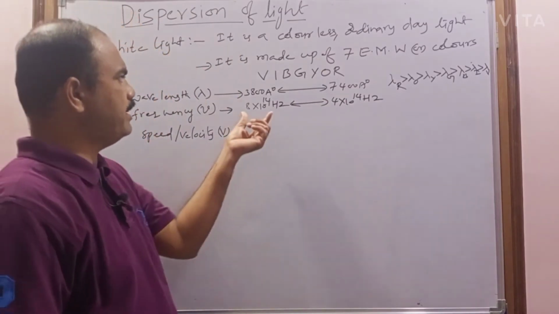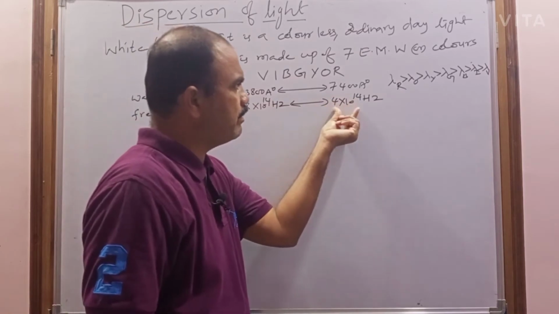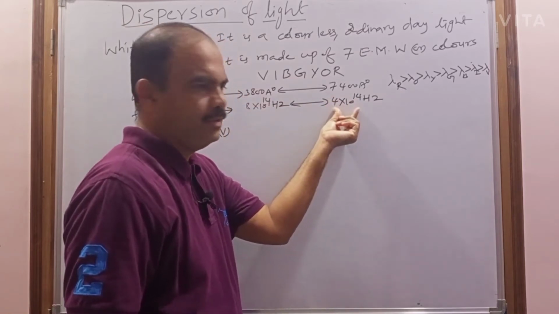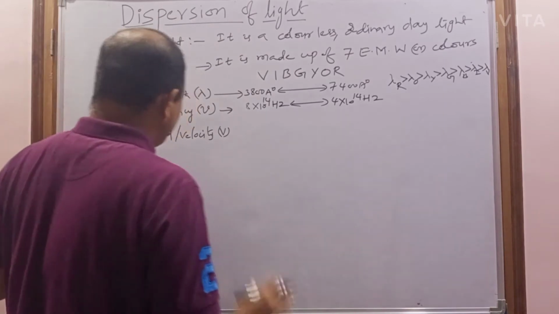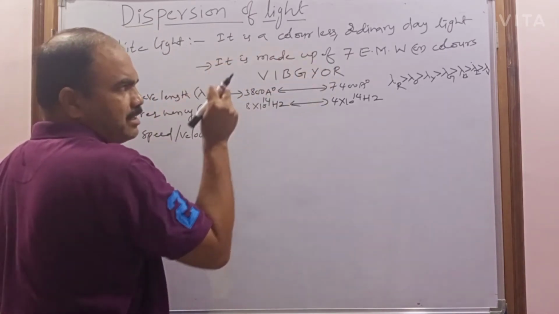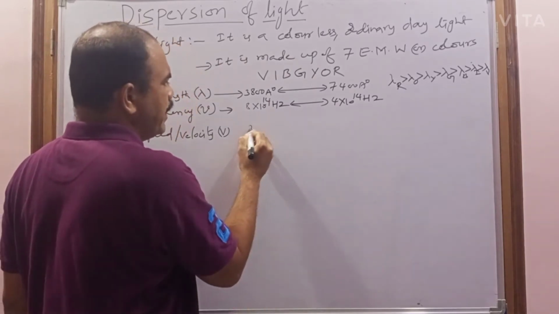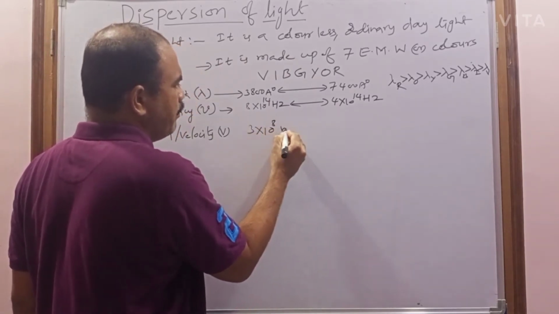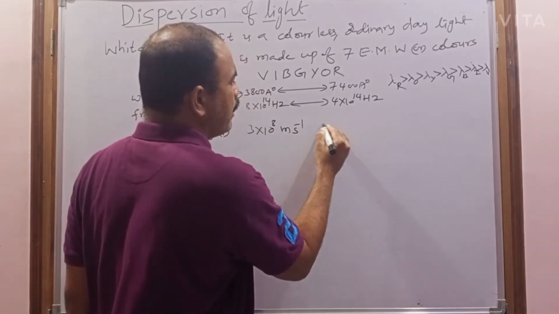Which color has the highest frequency? Violet. Which color has the least frequency? Red. Now coming to the speed, all the 7 electromagnetic waves have the same speed, that is 3 into 10 power 8 meter per second, but only in air or vacuum.